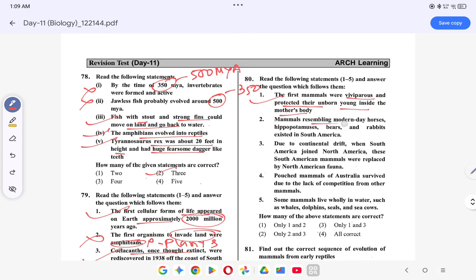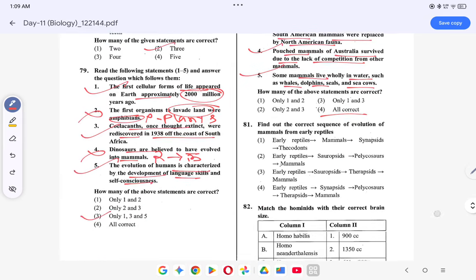This is correct. Mammals resembling modern day horses, hippopotamus, bears, and rabbits existed in South America. This is correct. Due to continental drift, when South America joined North America, these South American mammals were replaced by North American fauna. This is correct. Pouched mammals of Australia survived due to lack of competition. This is correct. Some mammals live wholly in water, such as whales, dolphins, seals. This is also correct. So all of them are correct.